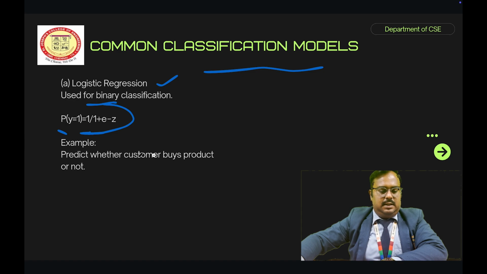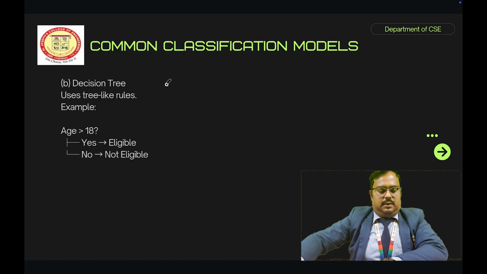For example, predict whether the customer buys the product or not. So next one is decision tree. Decision tree is used for tree-like rules. For example, suppose your age is greater than 18, you are eligible to vote, otherwise you are not eligible to vote. That is the decision tree.